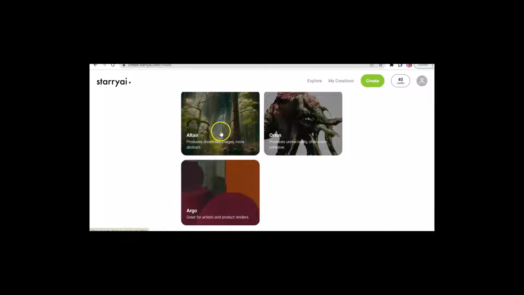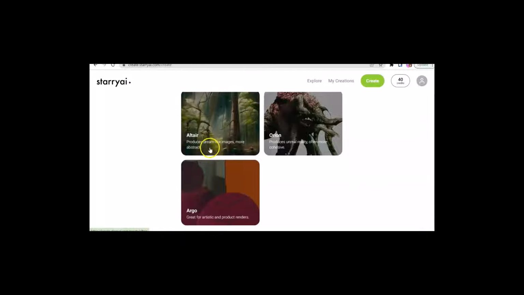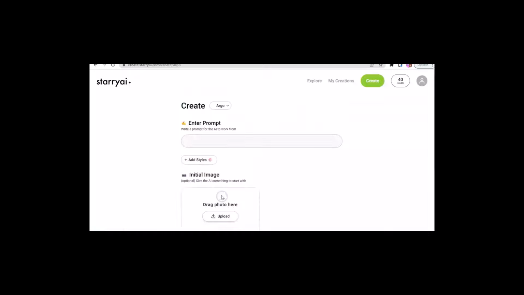Now, you start with selecting the type of image, or what kind of mood or theme you are going for: a dreamlike image, an unreal reality, or artistic and product renders. So I'm going to try Argo, and I'm going to do what I did. I did 2 different versions of this.